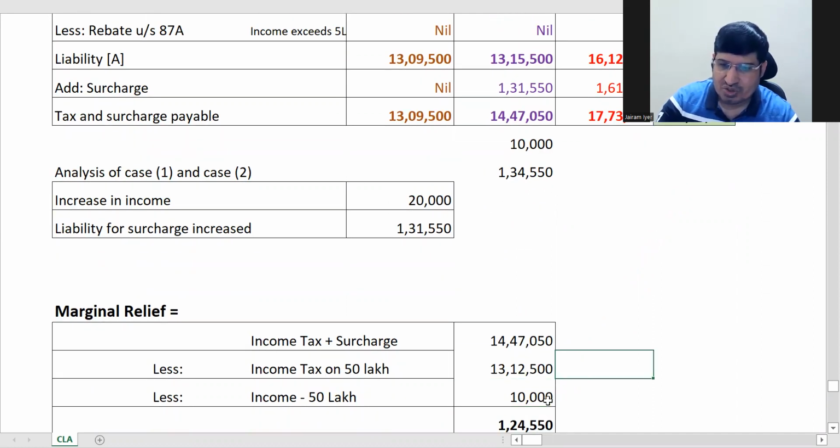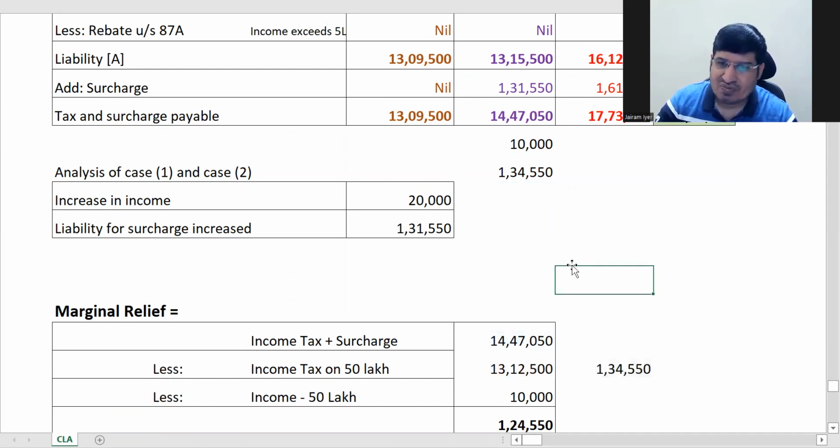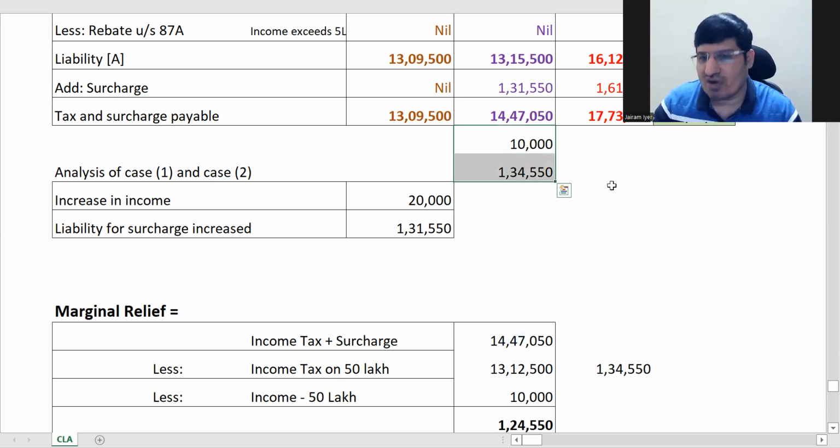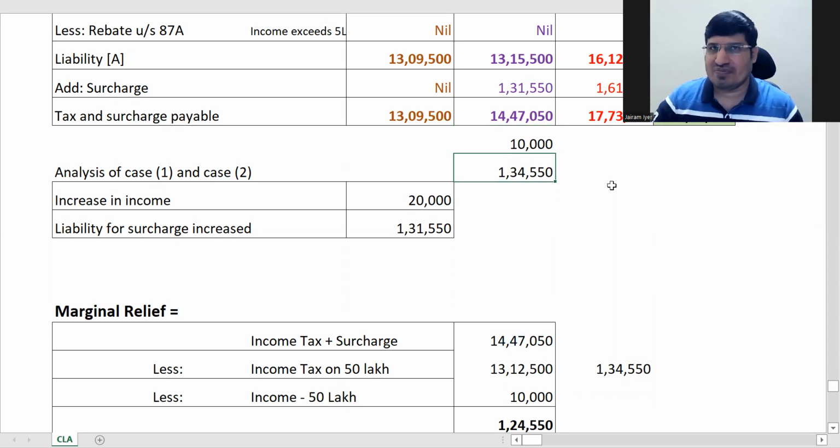So 1,34,550, correct? Now what the government says is, till 50 lakhs there was no surcharge. Now your income has gone over 50 lakhs and your tax has increased by 1,34,550. So you pay the lower of the two. Whatever your income has increased above 50 lakhs, or your tax increase, whichever is lower, that you pay. That's what the government says.